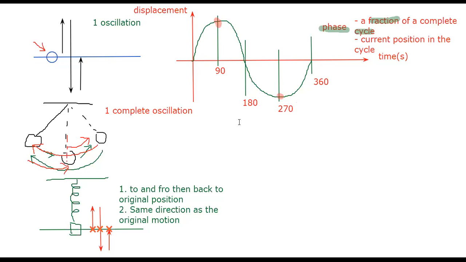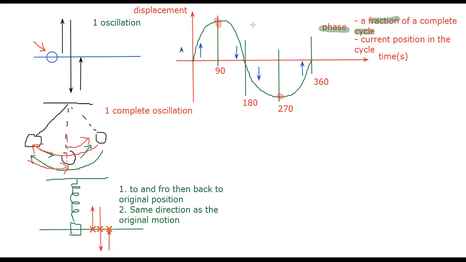Also, one more important thing: not only its position, we also have to consider its direction. For example, start from 0 degrees here: the particle starts to move up. At 0 degrees it moves up, and then after 90 degrees it starts to move down. Then it continues, passes through 180, and here it moves down, and here it moves up.